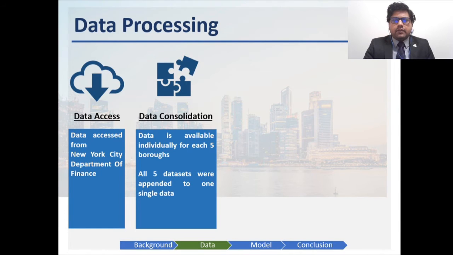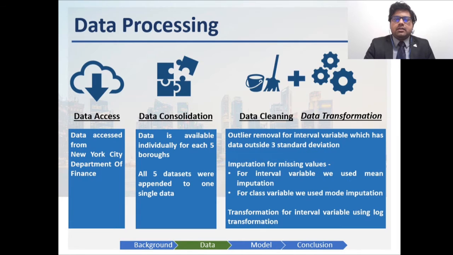And we performed some exploratory data analysis, which was discussed in the previous slide. Now, based on the results from the exploratory analysis, we decided to do some data cleaning and data transformation. The data cleaning includes outlier removal for the interval variable outside the 3 standard deviation range. The imputation includes mean imputation for the interval variable and mode imputation for the class variable. And finally, we did transformation to reach normality using the log transformation method.